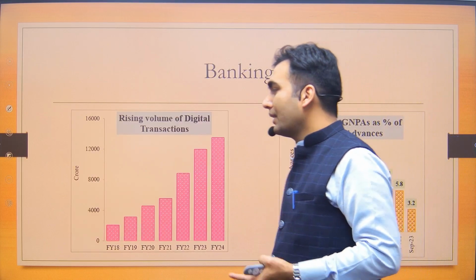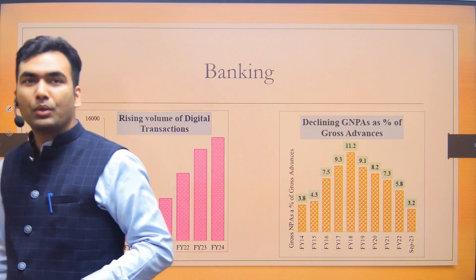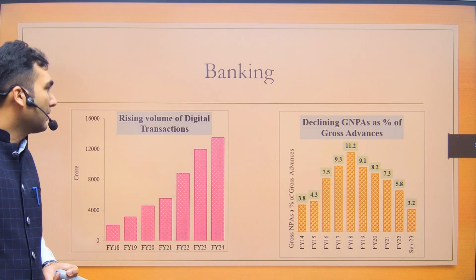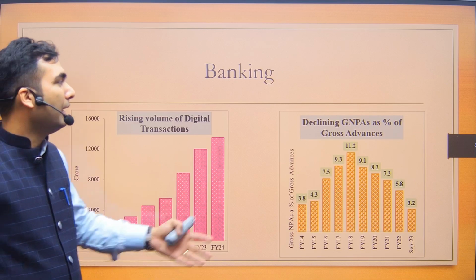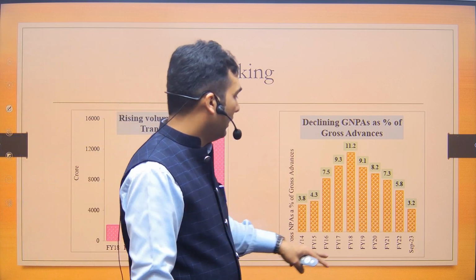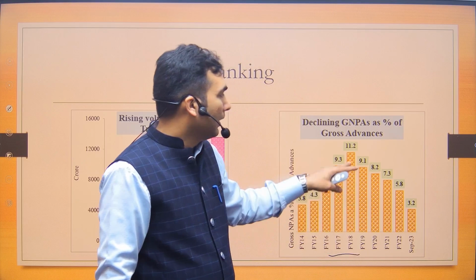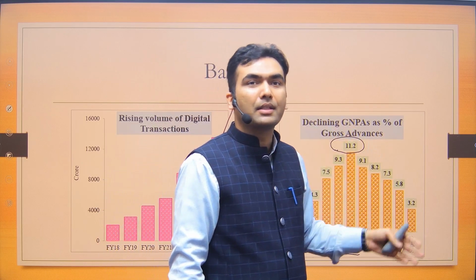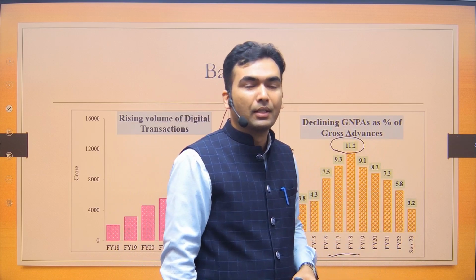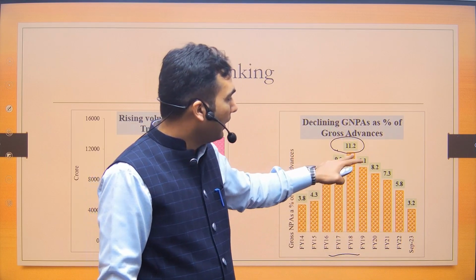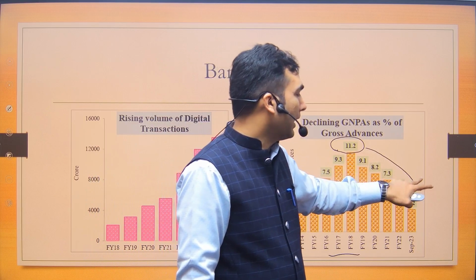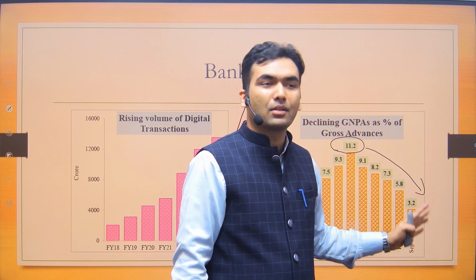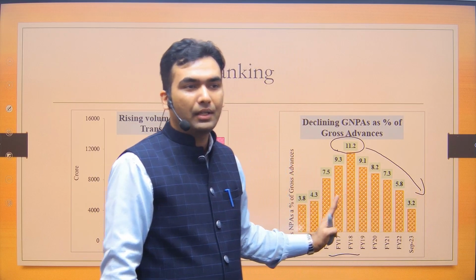Next, the government also said that the banking sector is having a good time. The chances of an NPA-based question are less. In financial year 18, the NPA was very high. This was the time when Nirav Modi and Vijay Mallya were always in the news. Nowadays, the NPA problem has subsided. If the problem has subsided, the chances of it being asked are very less.